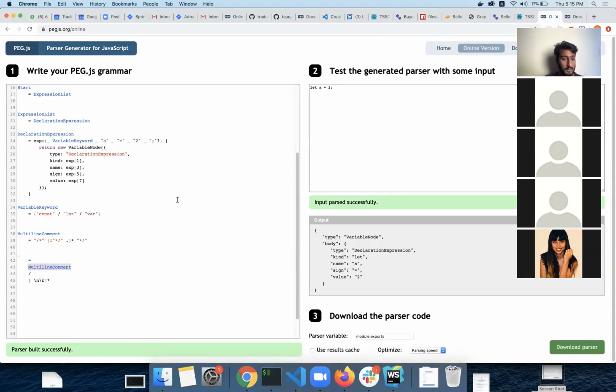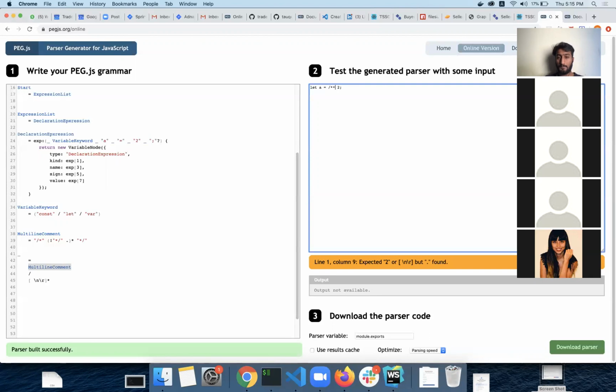White space multi-line, and it should accept this. Well, it should work. Let's change all the things. Oh, I think I'm missing something.